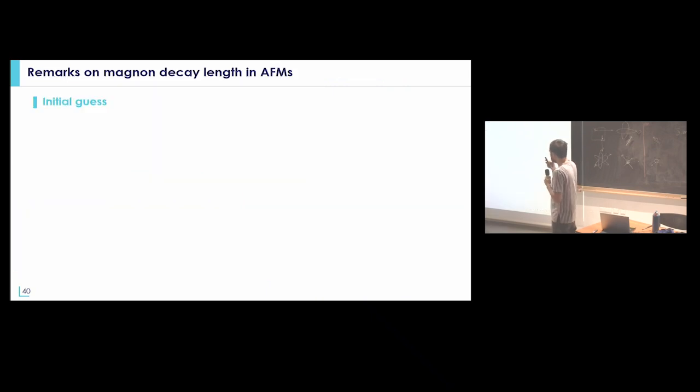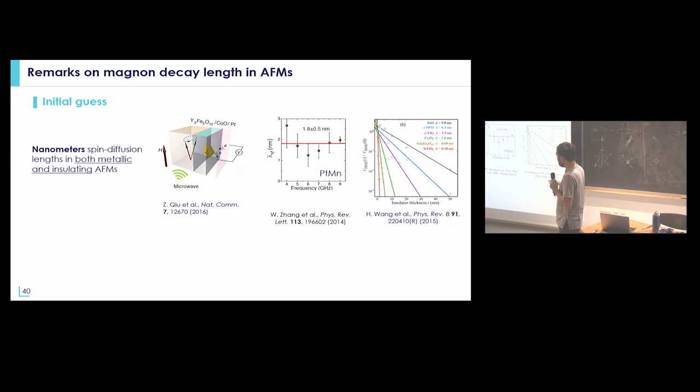And initially, people thought that it may be something really difficult to do in antiferromagnets. Especially because when people have been trying to look at spin wave propagation in antiferromagnets, until 2015, they always observed that the decay length of the spin wave or of the spin transport signal was below 10 nanometers.